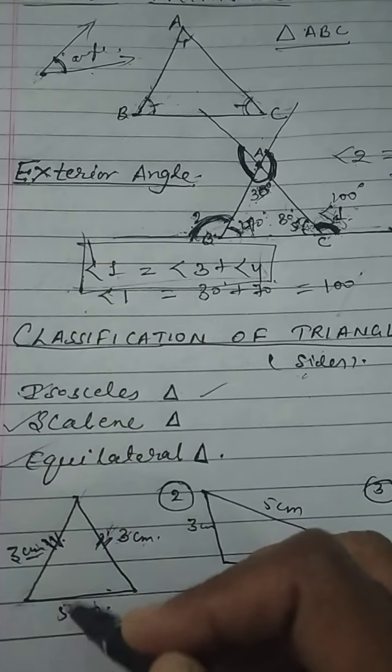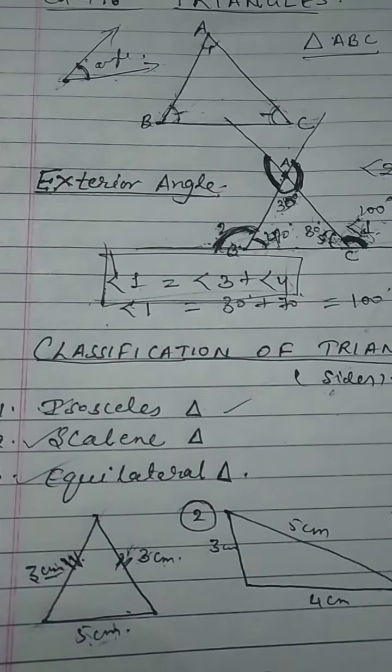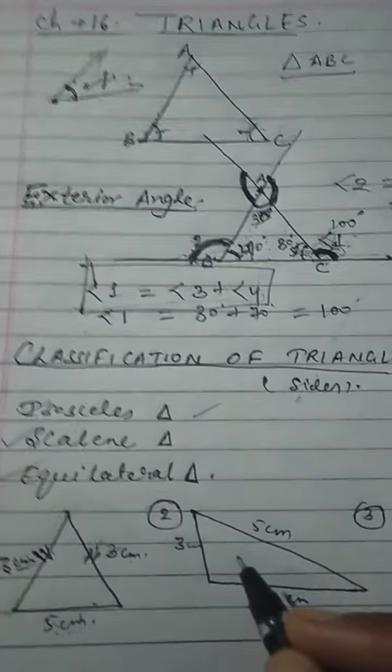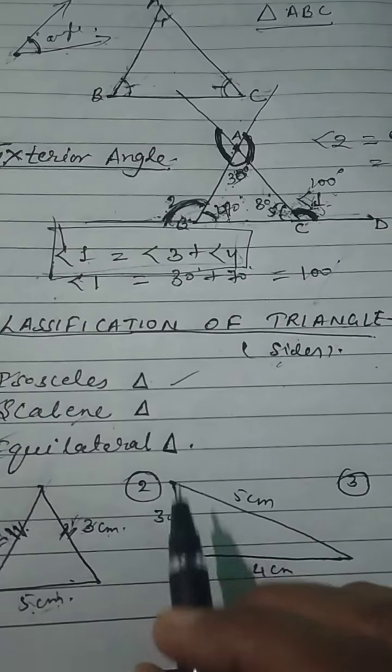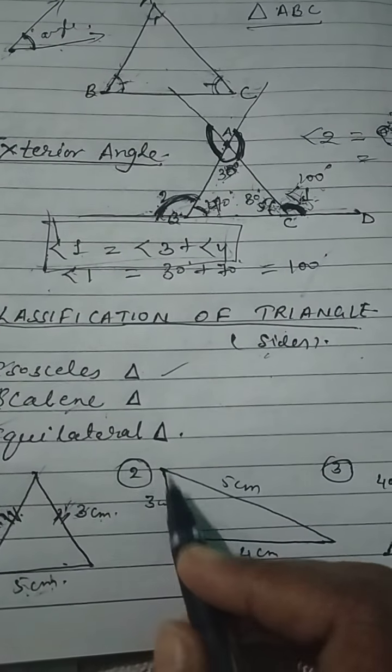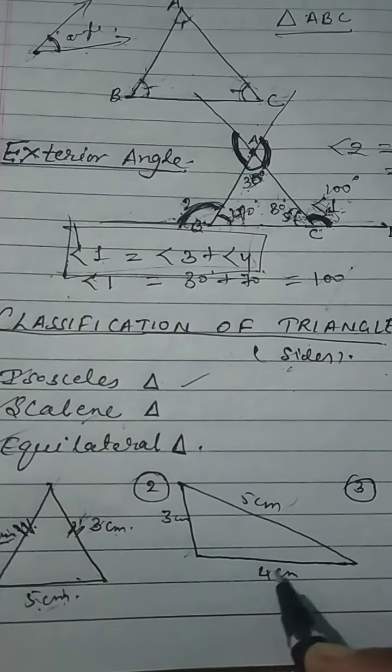If these two sides are also equal, then also it is said as isosceles triangle. Okay, any two sides. Now, what is scalene triangle? Scalene triangles are those triangles in which no sides are equal. All the three sides will be unequal.